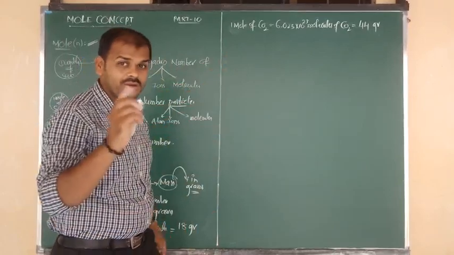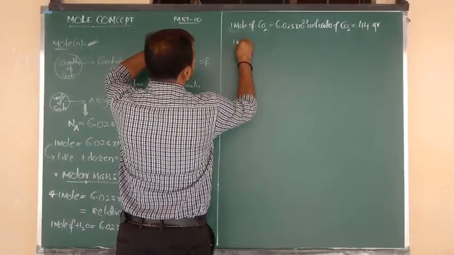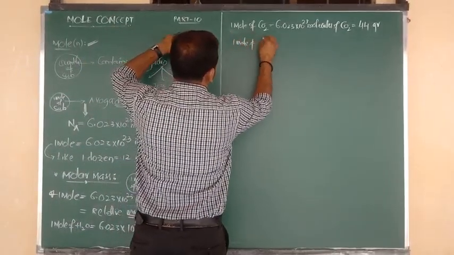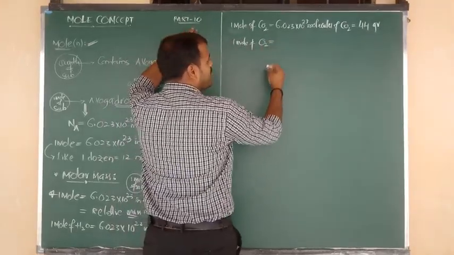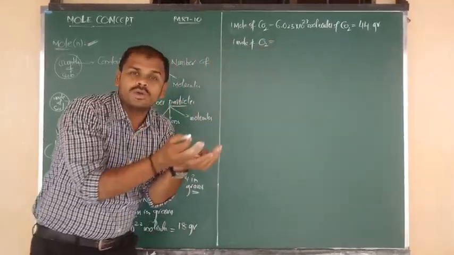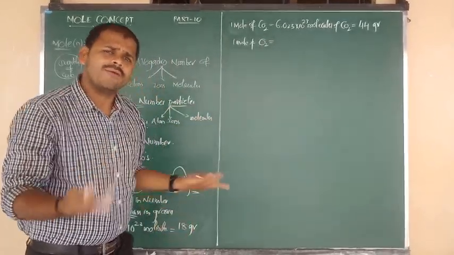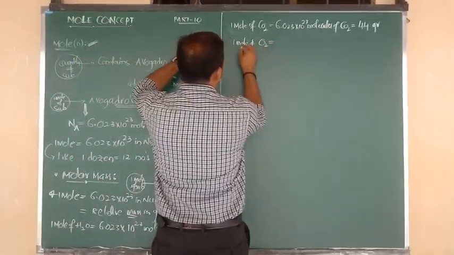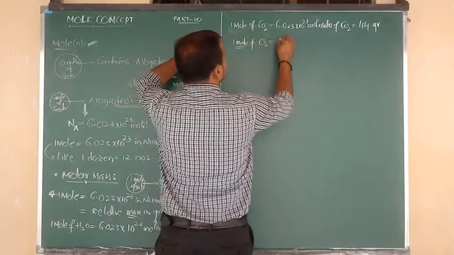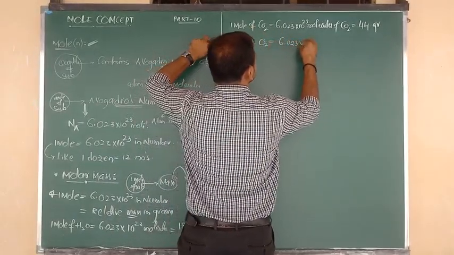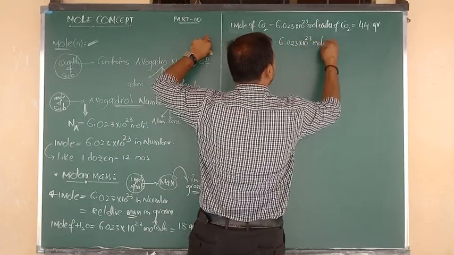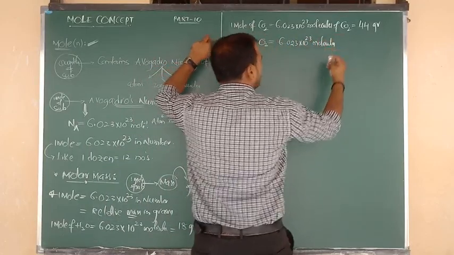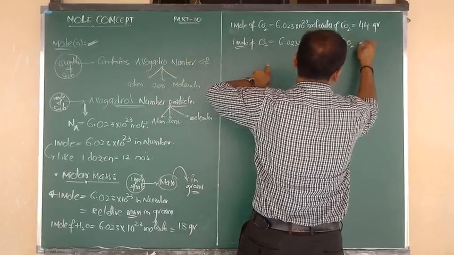Everything should be equal. One more piece of information. 1 mole of O2. O2 is also nothing but a molecule. So in 1 mole of O2 gas, how many molecules will be there? Avogadro number of molecules. Because mole means fixing the number, beta. So that is equal to 6.023 into 10 to the power of 23 molecules of oxygen.